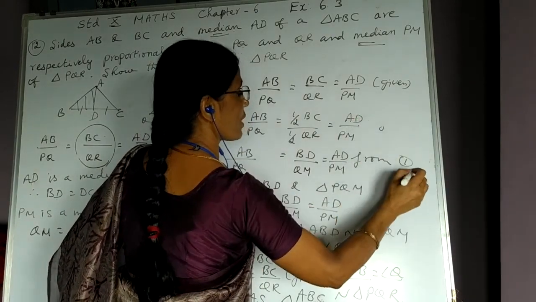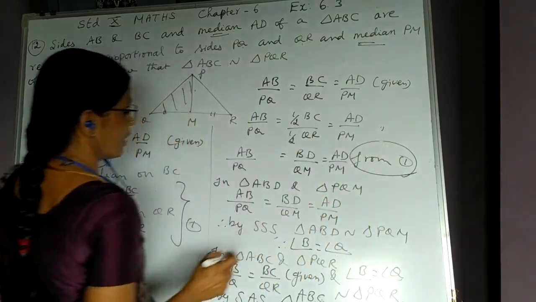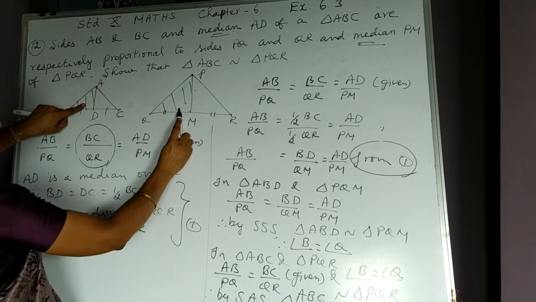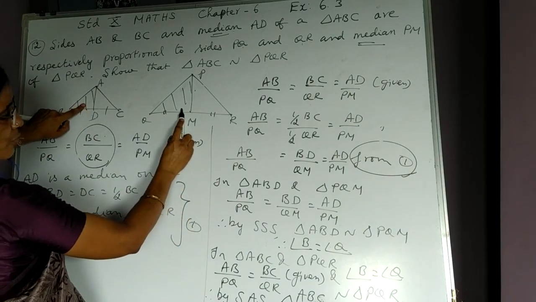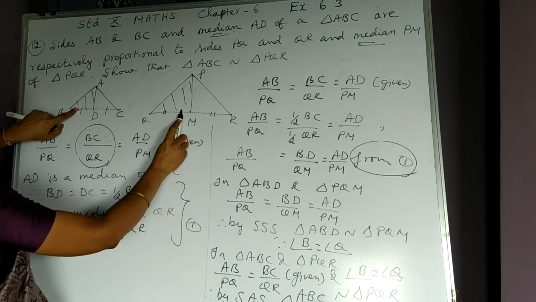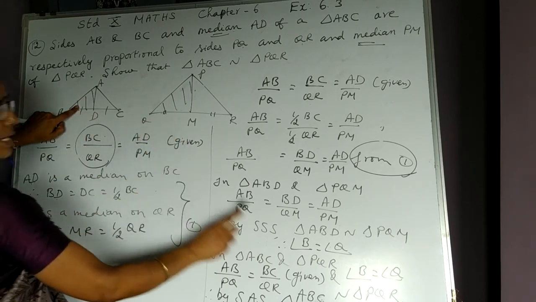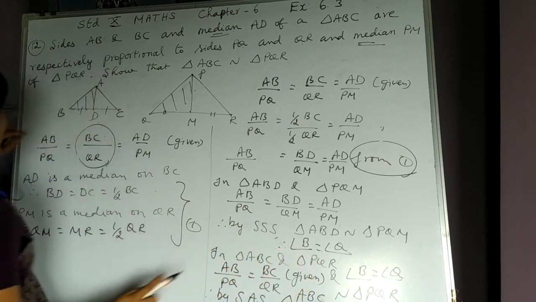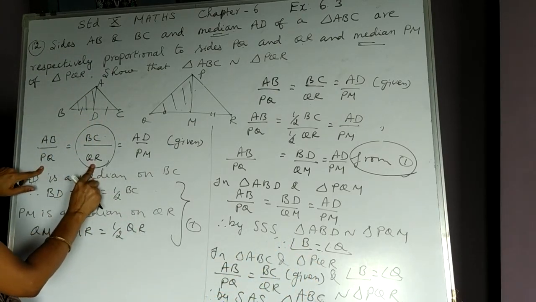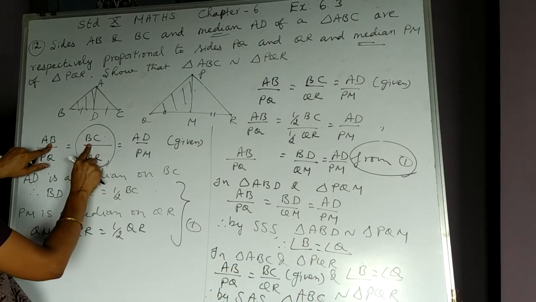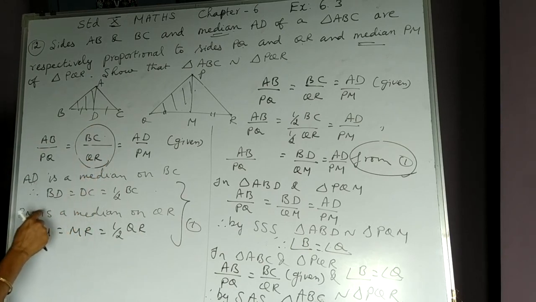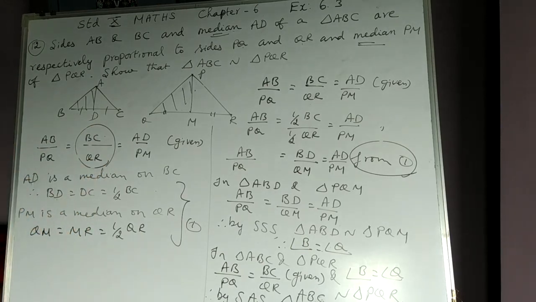This is from result 1 already written here. Therefore, in these two triangles, we got three sides proportional. By triple S, these two triangles are similar. Because they are similar, angle B is equal to angle Q. Therefore, these two sides are proportional and the included angles are equal. Hence, by SAS criterion, triangle ABC is similar to triangle PQR.